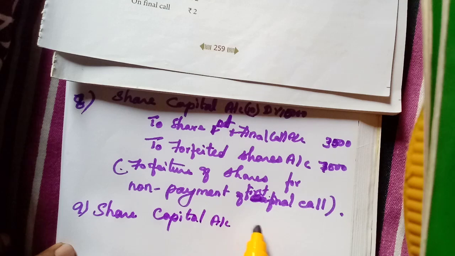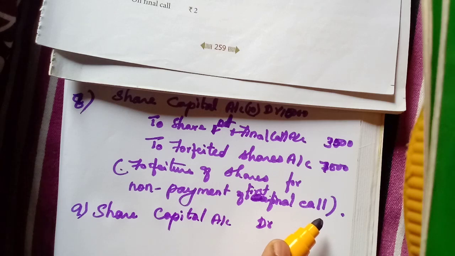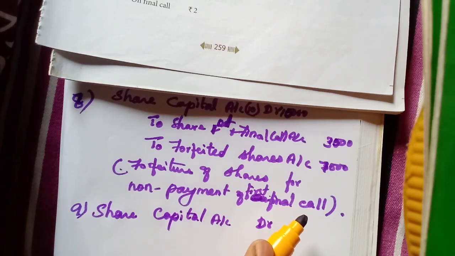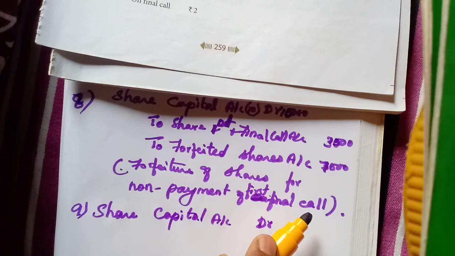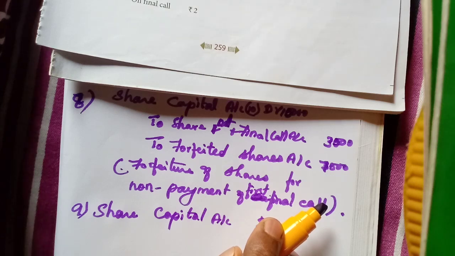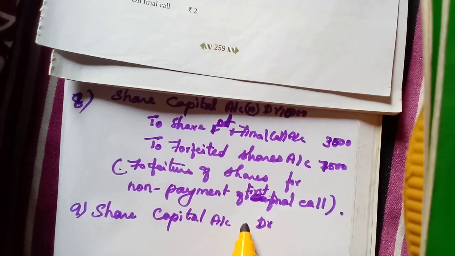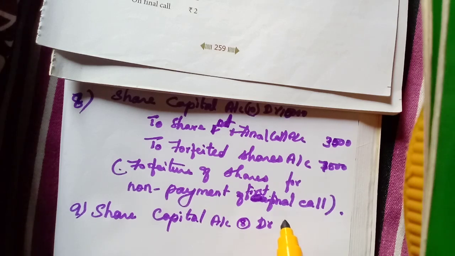In the previous problem, they have called up all the calls. Here you see 2 on application, 4 on allotment, and 2 on first call. Final call is still there. So they have forfeited the shares after the first call. So 2 on application, then 4 on allotment, 6, 2 on first call. So 8 only they have called. So how many shares? 8 rupees into 50 shares, isn't it? So 8 into 50, 400.